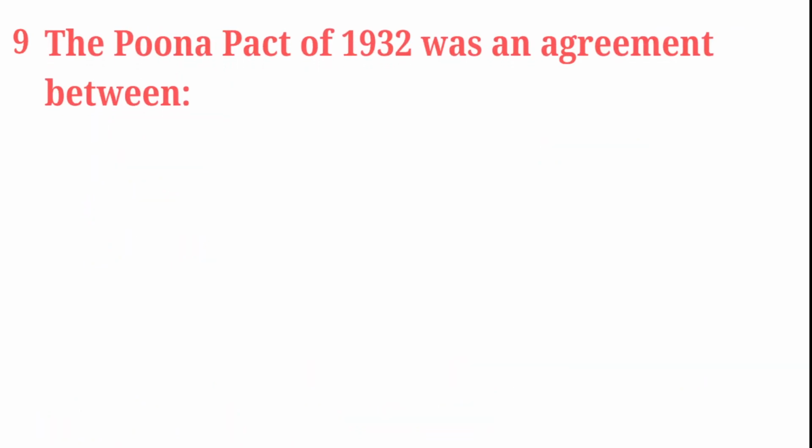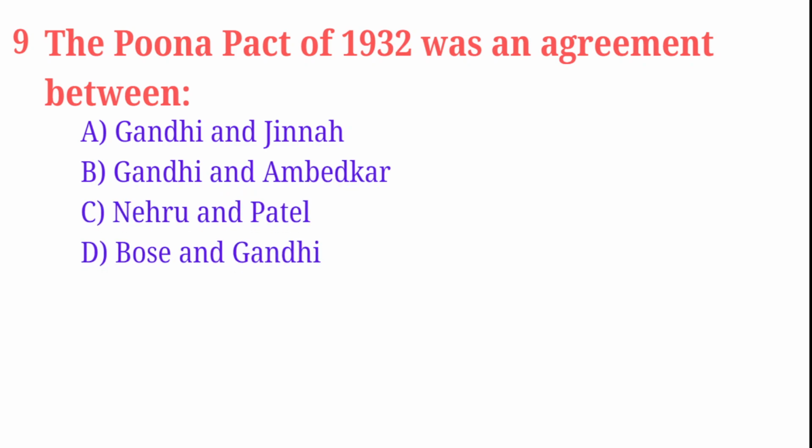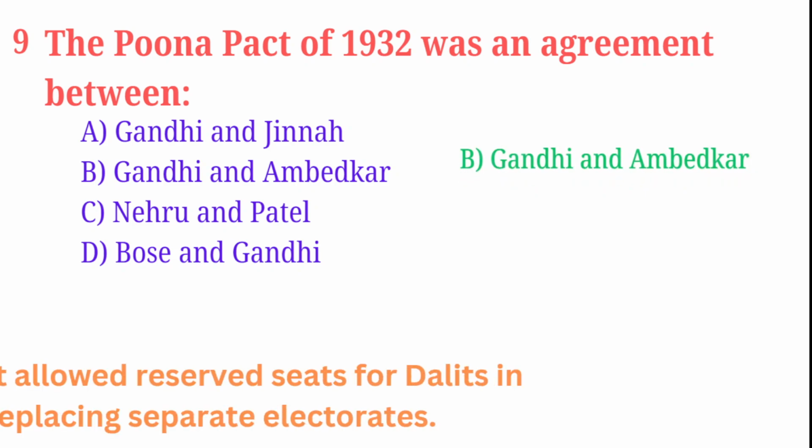The Poona Pact of 1932 was an agreement between Gandhi and Jinnah, Gandhi and Ambedkar, Nehru and Patel, Bose and Gandhi. The correct answer is Gandhi and Ambedkar. It allowed reserved seats for Dalits in legislatures, replacing separate electorates.